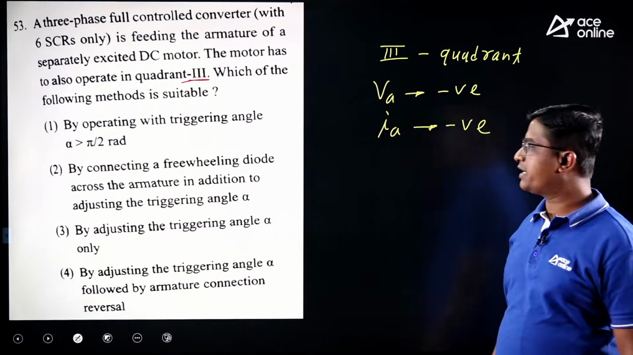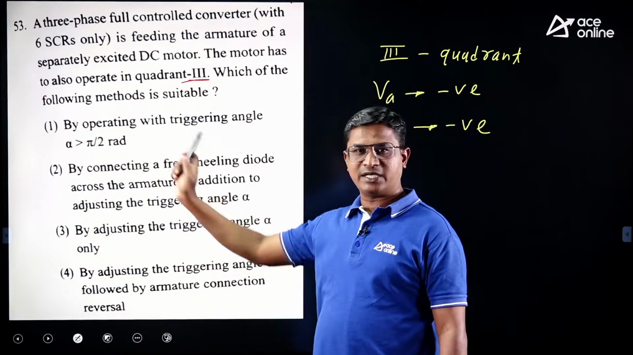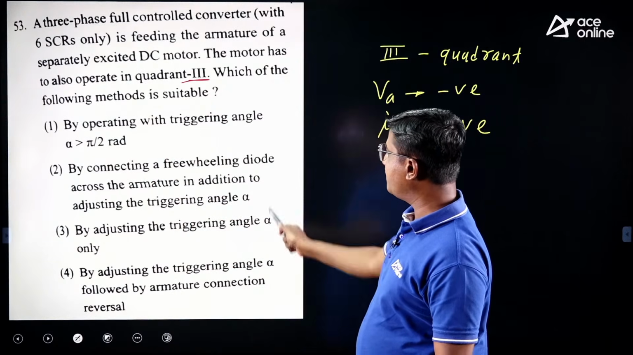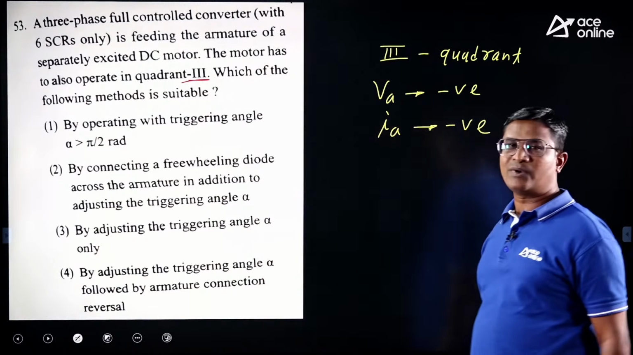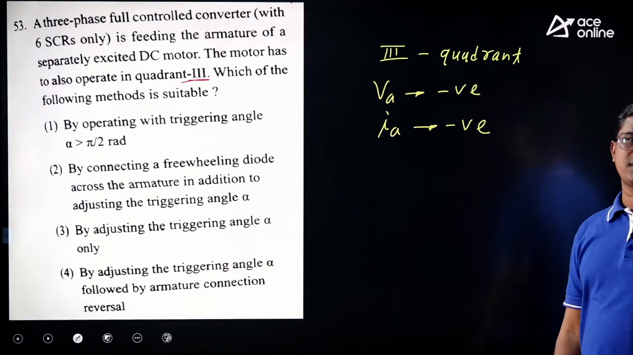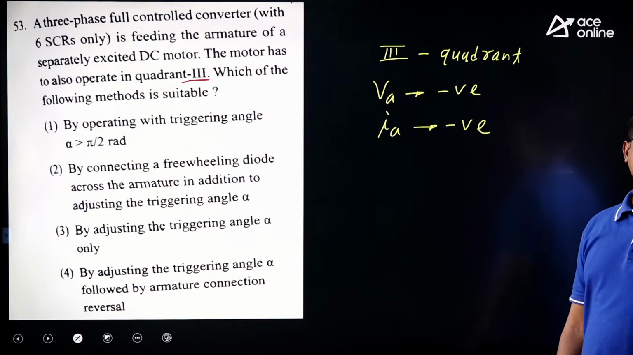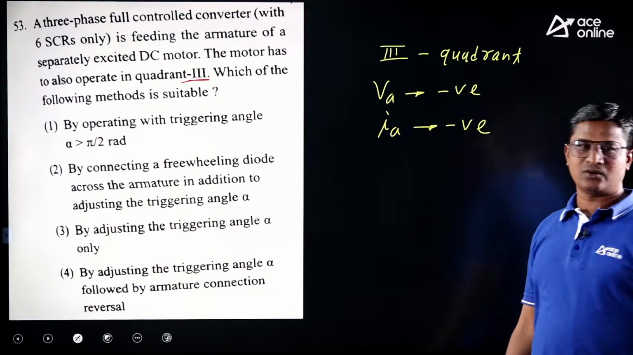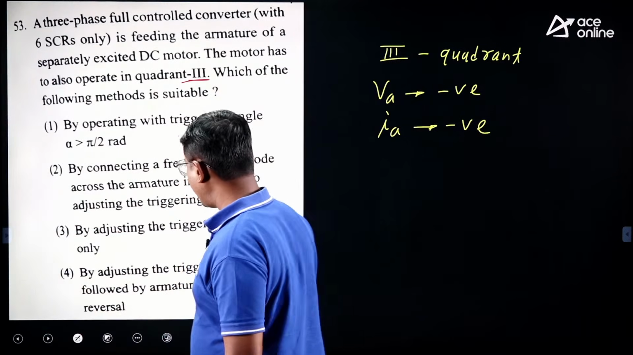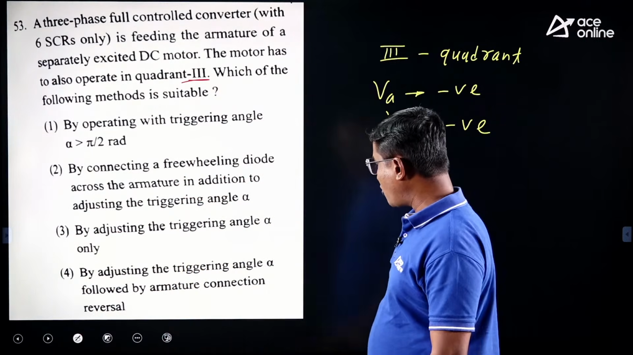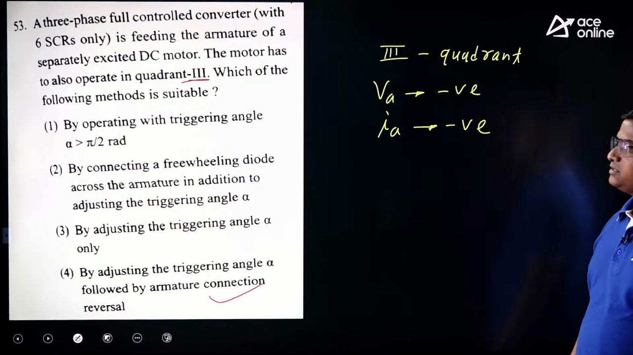So if you want VA negative, IA negative, then by operating with triggering angle alpha greater than pi by 2, that is true. Second, by connecting a freewheeling diode. But only doing alpha greater than pi by 2 is not sufficient, okay? Because in the inverter mode operation of rectifiers we have discussed, for inverter mode operation only alpha greater than 90 degrees will not reverse your load current, okay? So here, if you check the options carefully, the correct option is by adjusting the triggering angle alpha followed by armature connection reversal. Means the fourth option is the correct option. Alright? Yes.